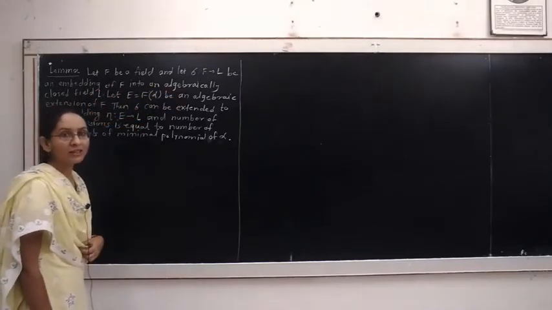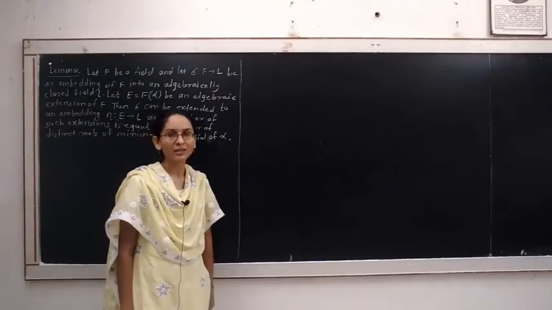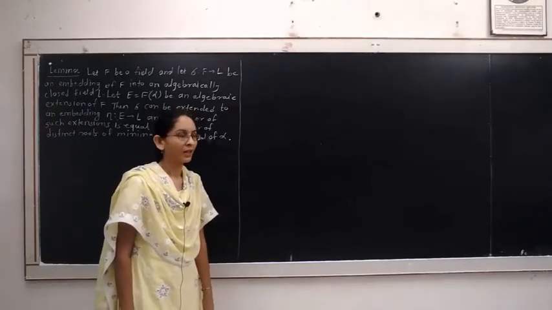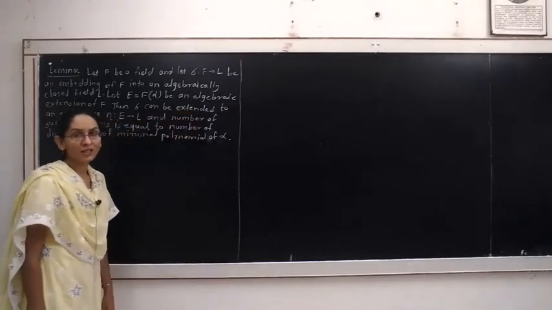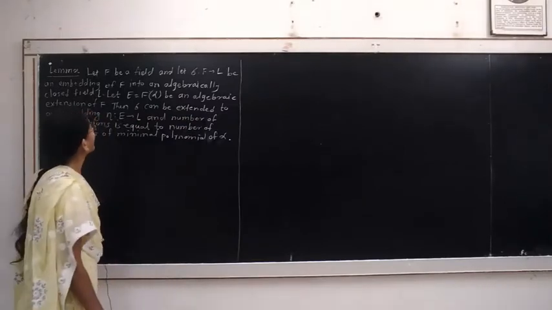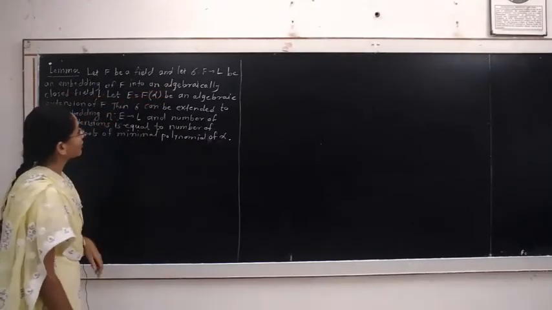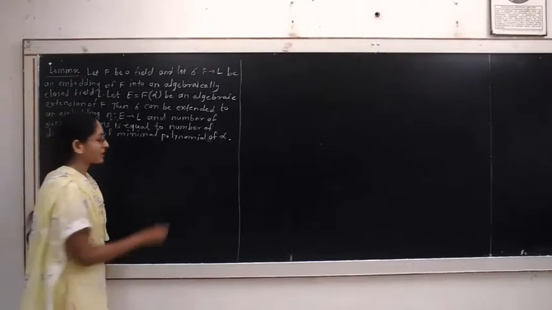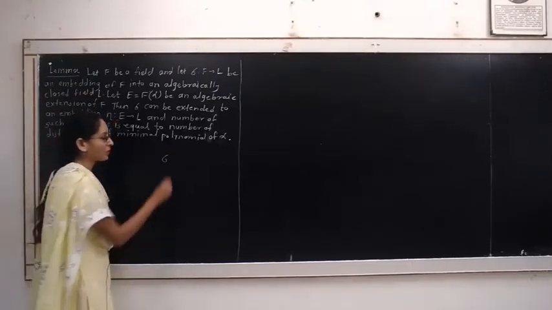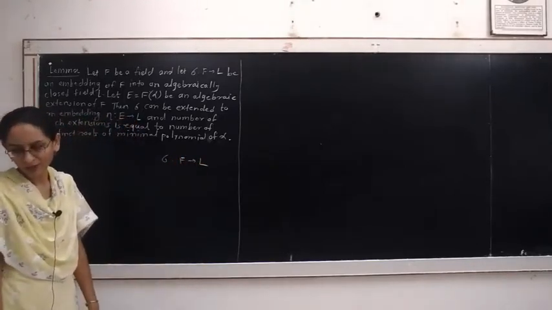Given that L is algebraically closed, there does not exist any proper algebraic extension for the field L. If there exists such an extension, then that coincides with the field L again. Sigma from F to L being an embedding of F into L means sigma is a 1-1 homomorphism from the field F to the field L. Embedding means 1-1 homomorphism.